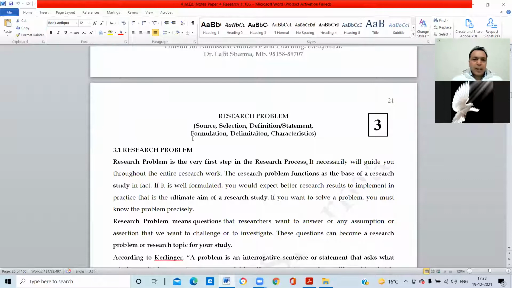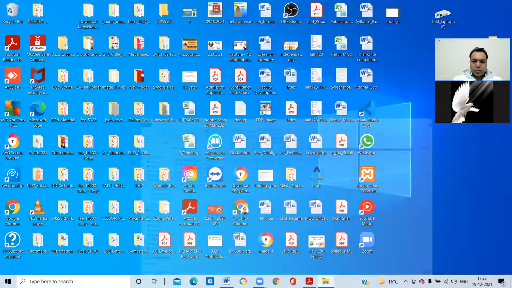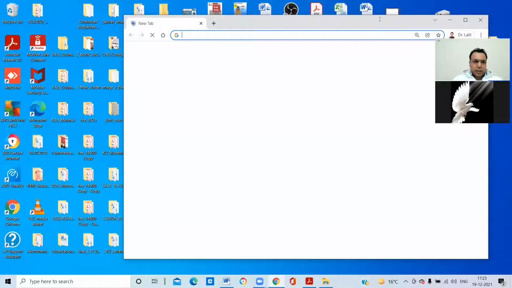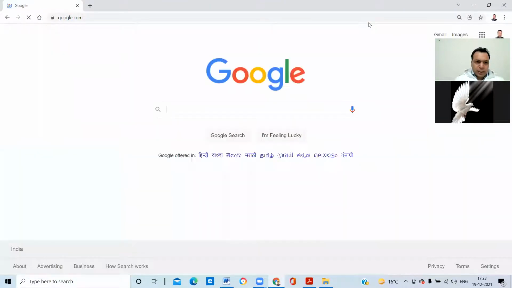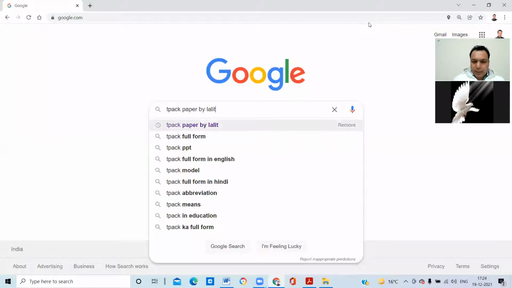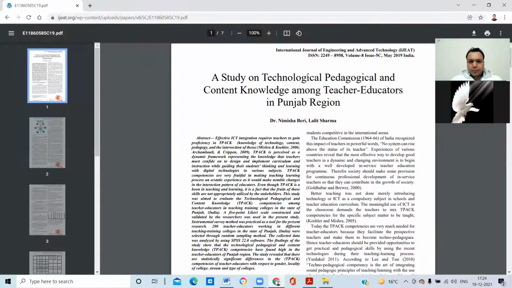So this is all about your review of related literature. I will show you one or two papers from where this is quoting. I will show you my own paper. For example, I'm opening Google. I have written some papers which are indexed in Scopus Index Journals. I will show you one paper, how I have phrased it: a paper on TPAC by Dr. Lalit, a study of techno-pedagogical content. So this is my paper, right?